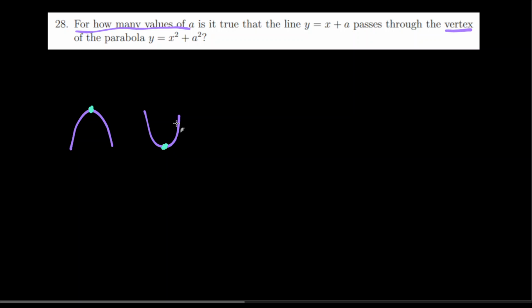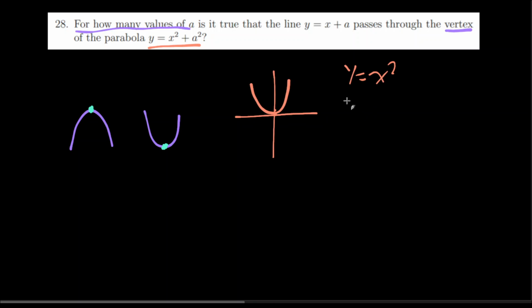Okay, so let's find what the vertex of y equals x squared plus a squared is. Well, to me, this seems like a very standard parabola. In fact, it's one of the most standard. The first parabola you probably learned about in Algebra 2 is y equals x squared, which looks like this. You get the vertex at 0, and then you just move up like that.